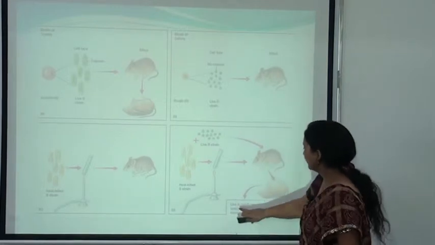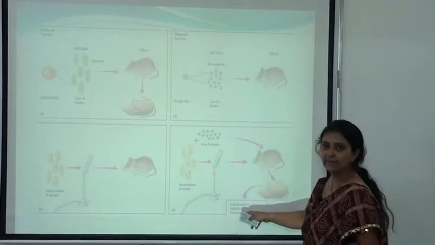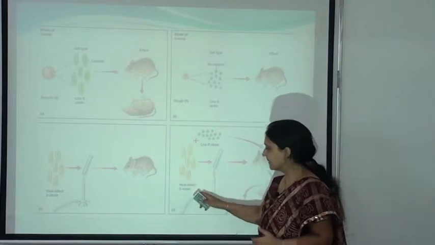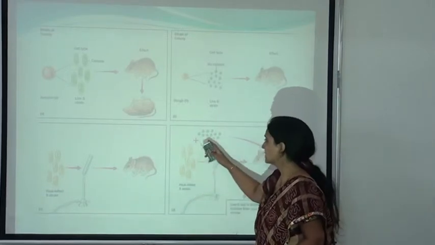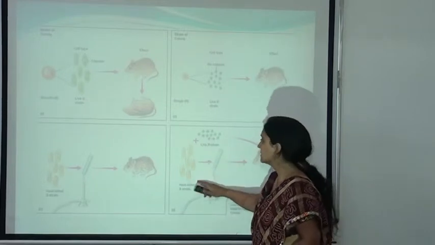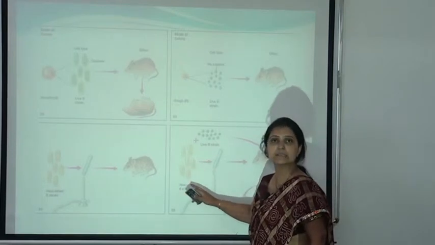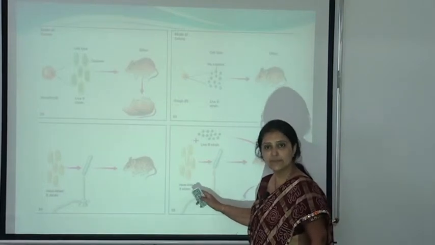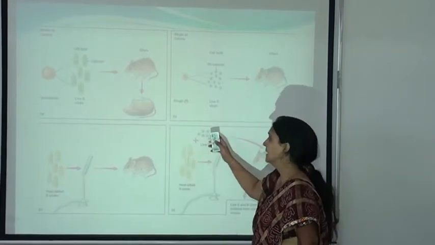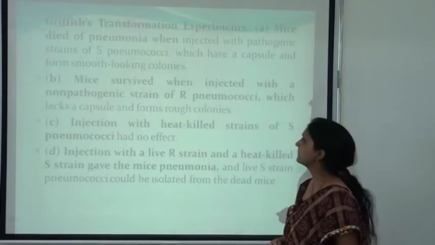And the live virulent and the non-virulent bacteria were isolated from the dead mouse. That is, the virulent power from heat-killed virulent bacteria was transferred into the non-virulent bacteria. So this is known as transformation, and here we can prove that the DNA is the genetic material, because the DNA is transferred from heat-killed virulent bacteria to the live non-virulent bacteria by the process of transformation.